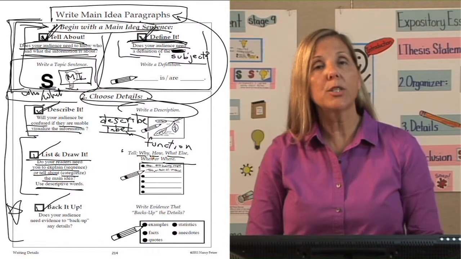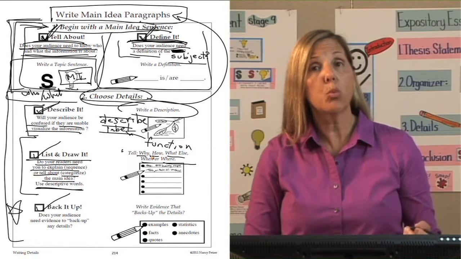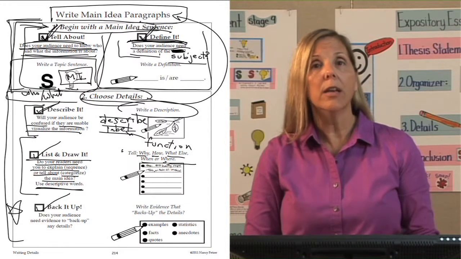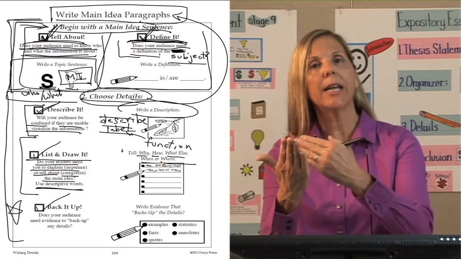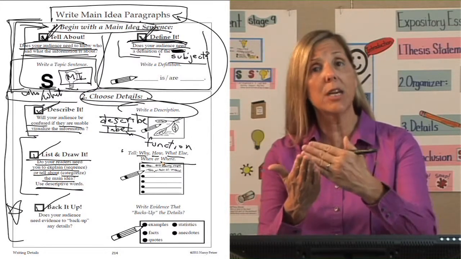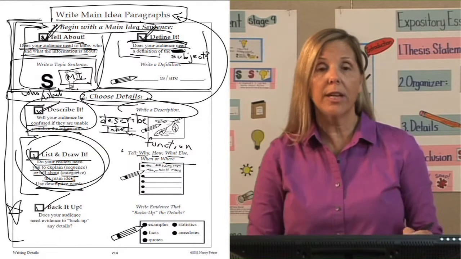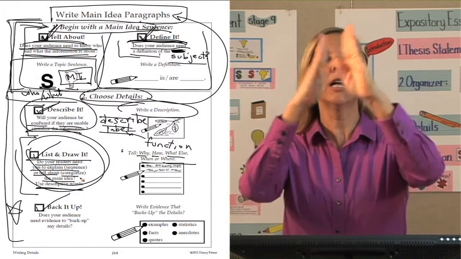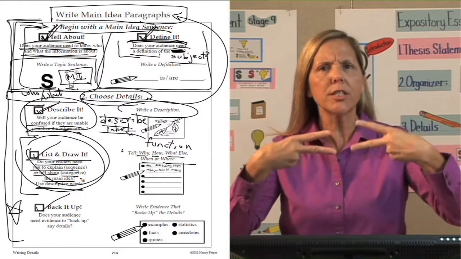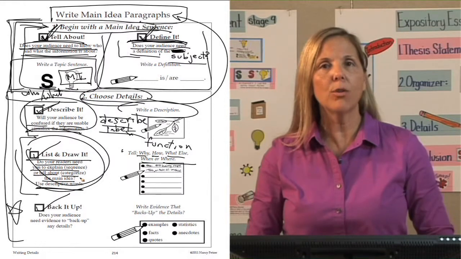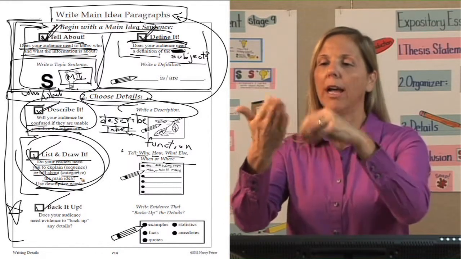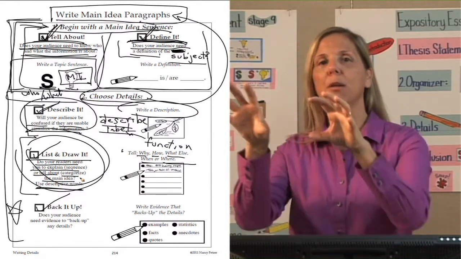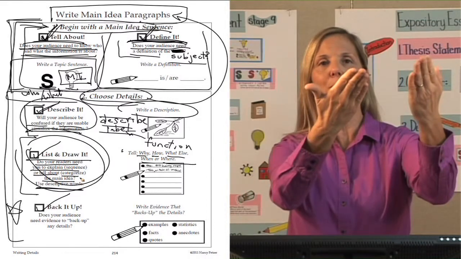So my main idea was plants need water. Water is one thing that a plant needs in order to survive. Why? How? Where? When? Can I answer any of these questions to help me make my list of details that can either be in sequence or they don't have to be in sequence? There are the two different ways to write out our details about the main idea. Tell the main idea. Define it. Does the subject need a definition? Then I'm going to go into my details where I can describe, list and draw, back it up. Describe and list and draw, I'm choosing between those two ways to tell about my main idea.